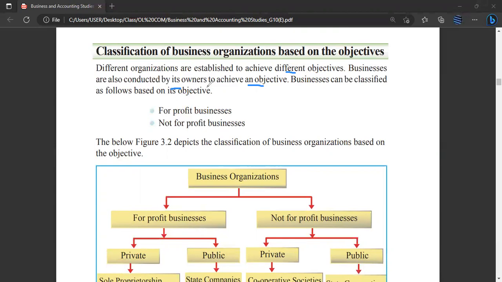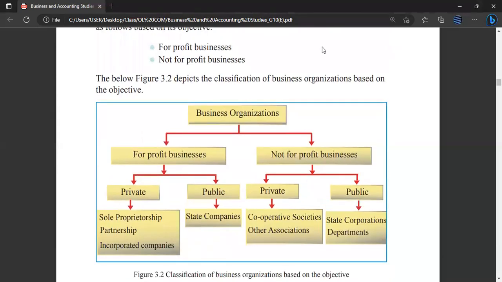Based on the objectives, businesses can be classified into two. One is for profit businesses and the other is not for profit businesses. Figure 3.2 depicts the classification of business organizations based on the objective. Previously we classified businesses based on ownership, now we are going to classify them based on the objectives. The first classification is for profit businesses.